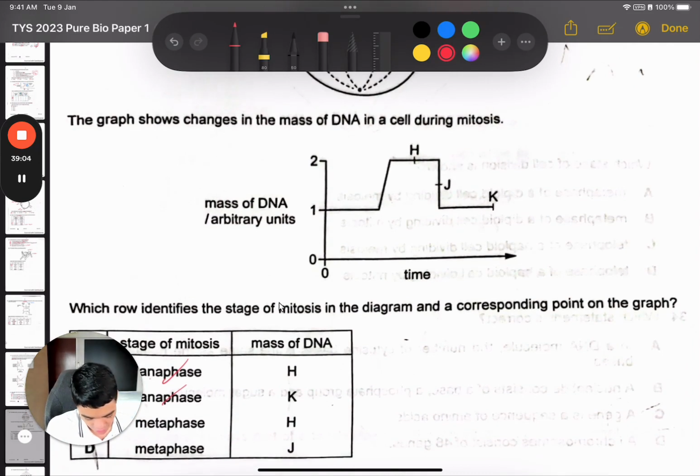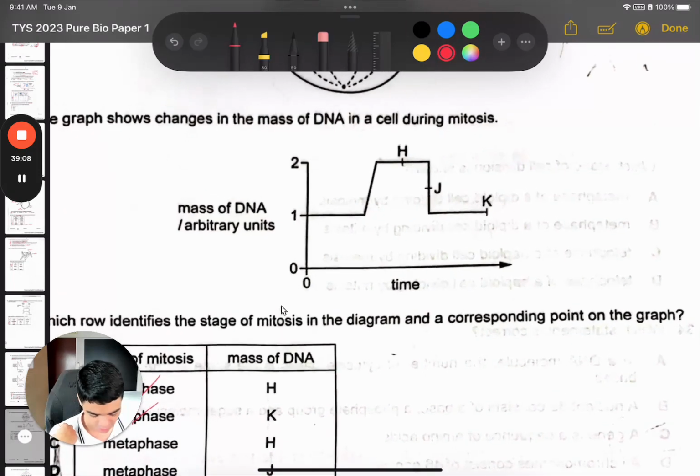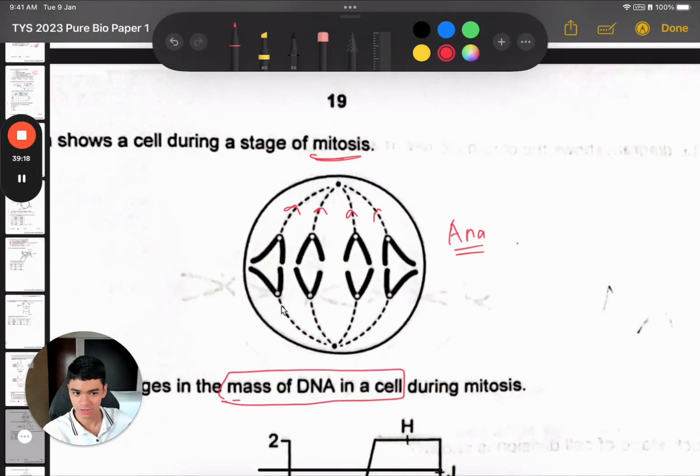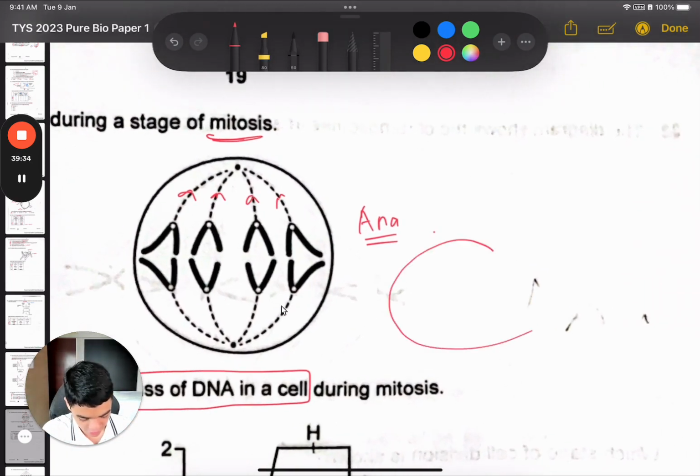Mass of DNA. Which row identifies the mass of DNA at the corresponding point in the graph? So it says here it's the mass of DNA in a cell, right? This is the graph, in a cell. Even when the chromosomes are moving apart, even during anaphase, the mass of DNA in that cell does not change. The chromosomes are moving, yes, but the total mass of DNA in that cell is still the same during anaphase. The only time it will halve is during cytokinesis, because when the cell splits,